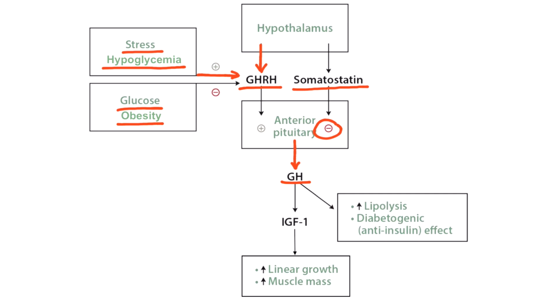When GH is produced, it stimulates IGF-1 production from the liver, which is responsible for most of the GH effects in the body, such as stimulating linear growth and increasing muscle mass. Growth hormone also has other direct effects. For example, it increases lipolysis, and it has an anti-insulin or diabetogenic effect. A pituitary somatotroph adenoma causes oversecretion of growth hormone, which in turn leads to overproduction of IGF-1.